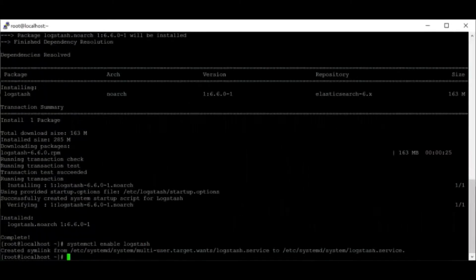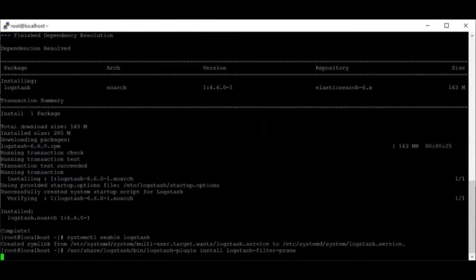Let's enable Logstash. We're going to hold off from starting it at this moment because we've got some further configuration to do. First, let's actually install the Logstash filter plugins. One of them is obviously the empow classification plugin.